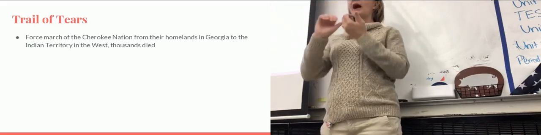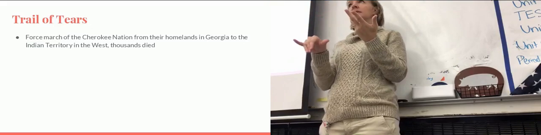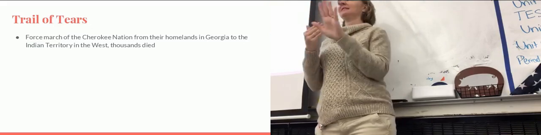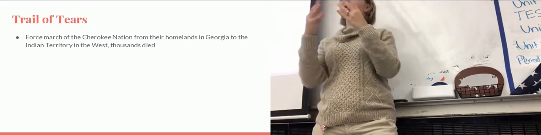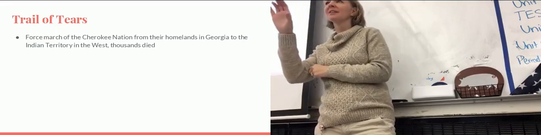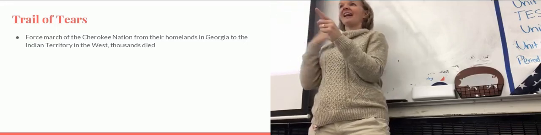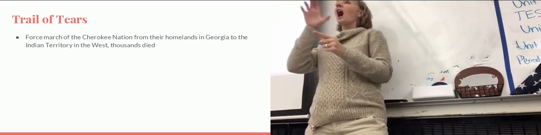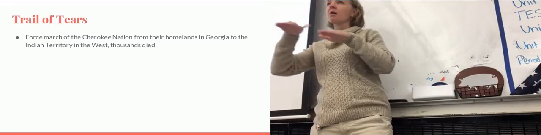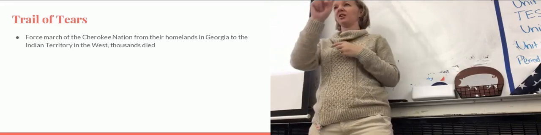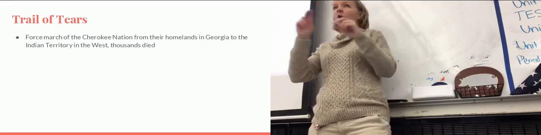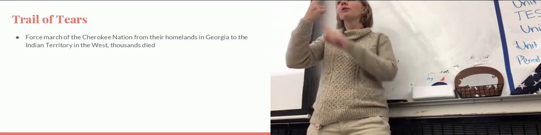Now, how they're going to do this is they're not going to exactly plan this conveniently. They're actually going to start this trek in about November and December. This is in the middle of winter, and they have about a 2,100-mile walk from Georgia into Oklahoma. There's no railroads, there's no cars. You are going to walk for the next 3 months. During this time, thousands are going to die.